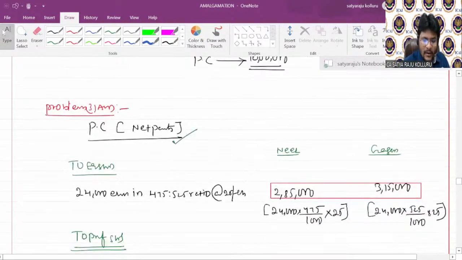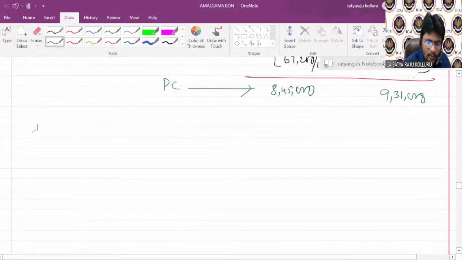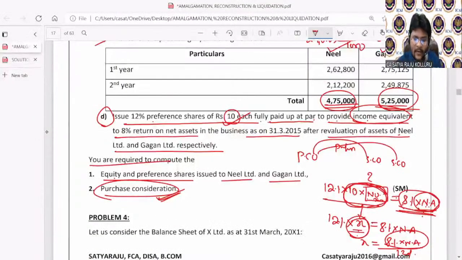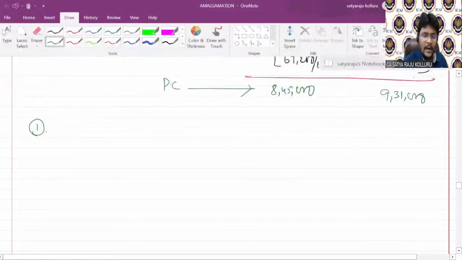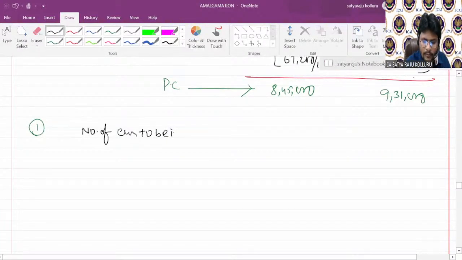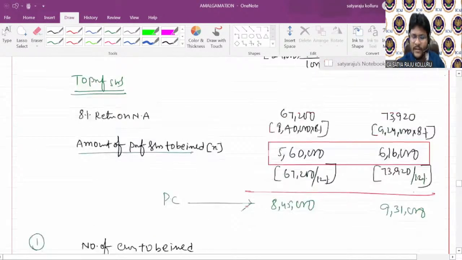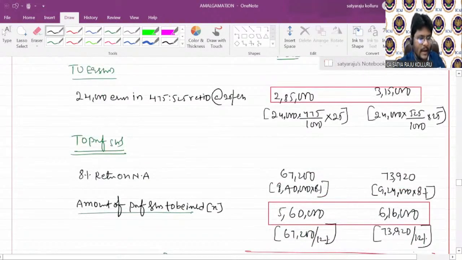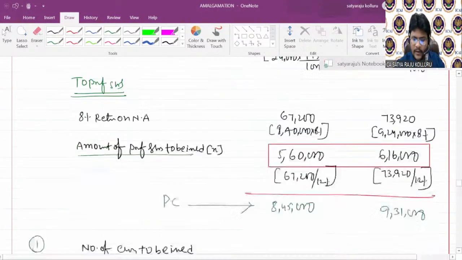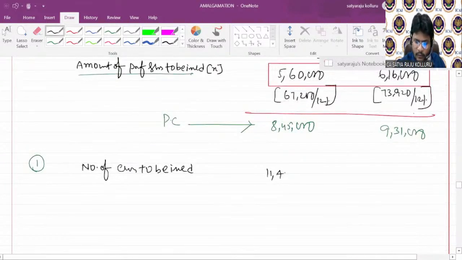Sir, just now here I work out only point number 2. Now still point number 1 is pending. What is point number 1? They asked in the problem equity and preference shares issued to Neil Limited and Gagan Limited. You can easily calculate number of equity shares to be issued. Sir, each equity share is issued at 25 rupees na? Then 2,85,000 divided by 25 rupees. That is 11,400 shares.